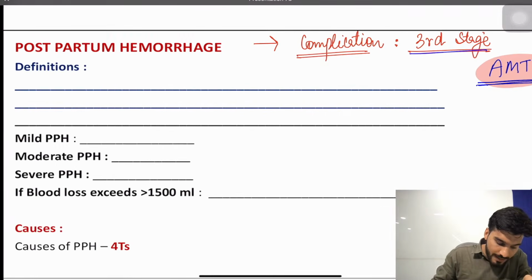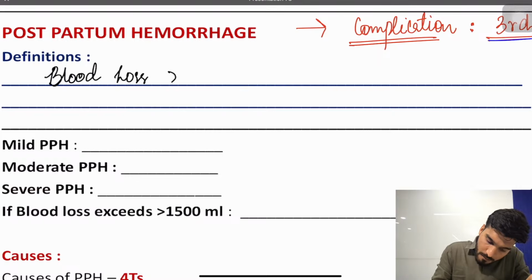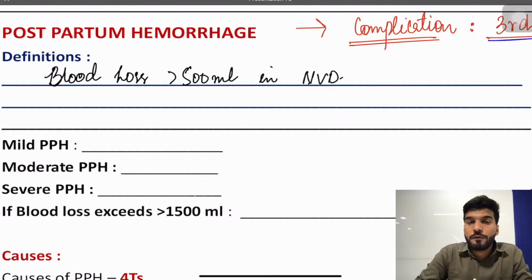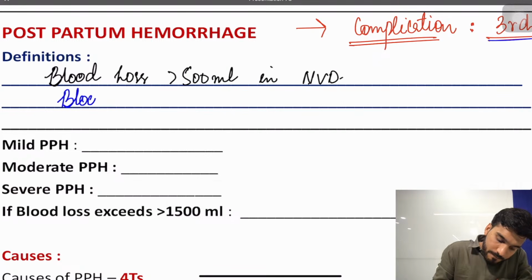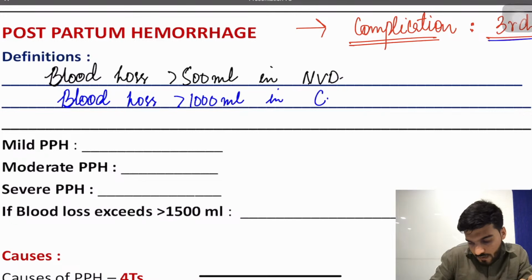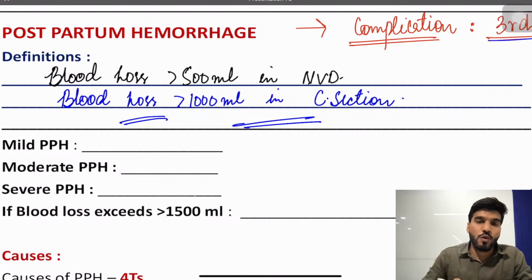It is defined as blood loss of more than 500 ml in normal vaginal delivery, or blood loss of more than 1000 ml in case of cesarean section.